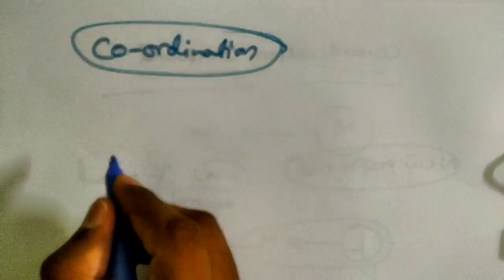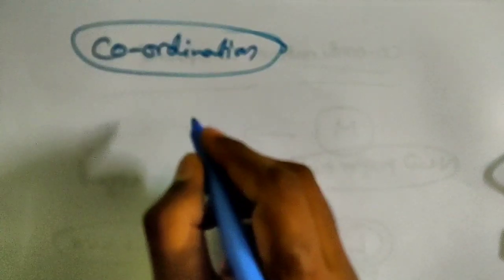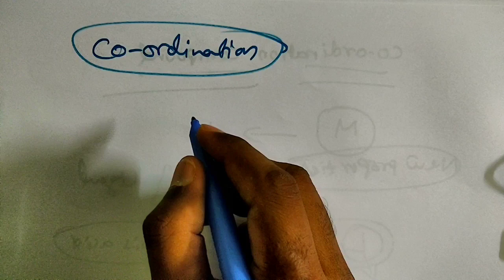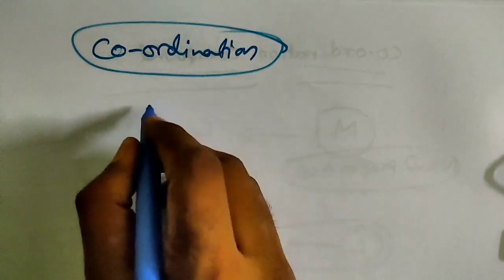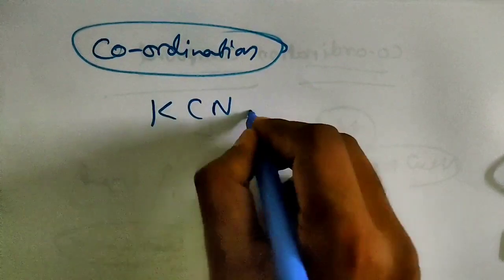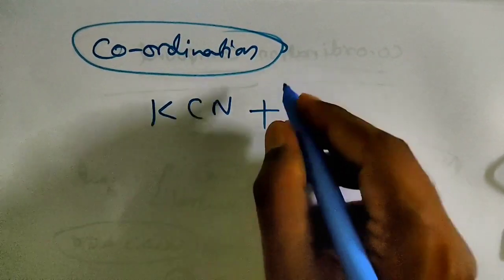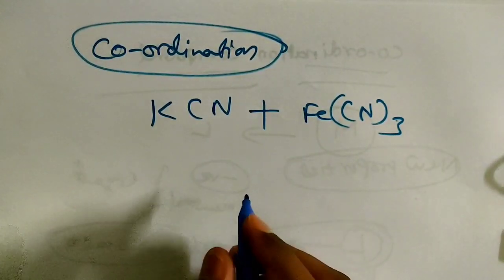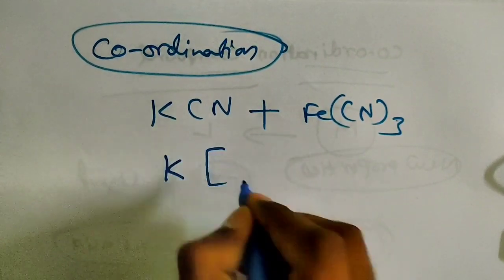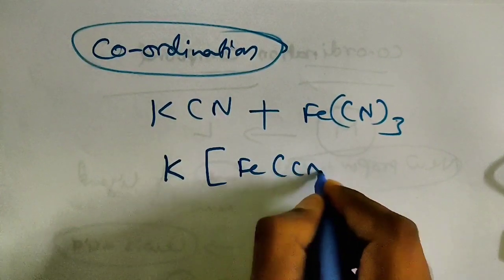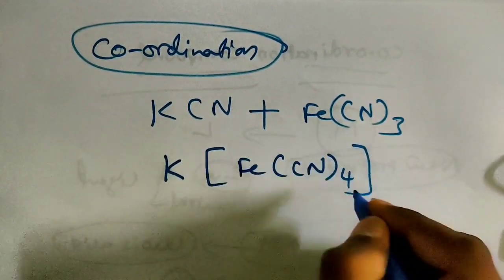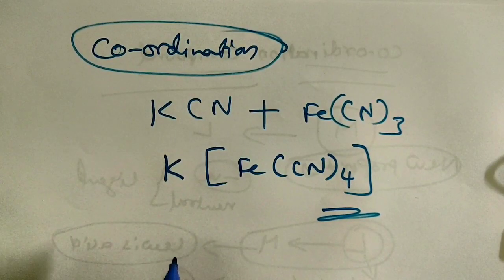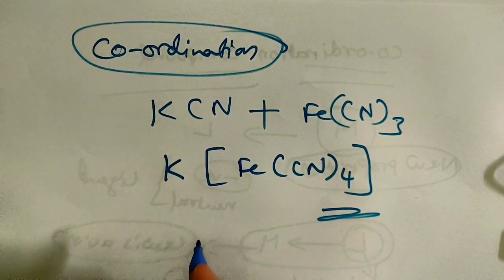So when we are talking about the coordination compound, there will be new properties formed from the existing compounds. So whatever compound you have taken, for example, you have taken KCN when it is added to ferric cyanide, that is Fe(CN)3. For this you have added this KCN. Okay. So then what is it going to form? See, K, then cyanide, Fe(CN)4. This type of compound it is going to form. So this compound is a complex compound.